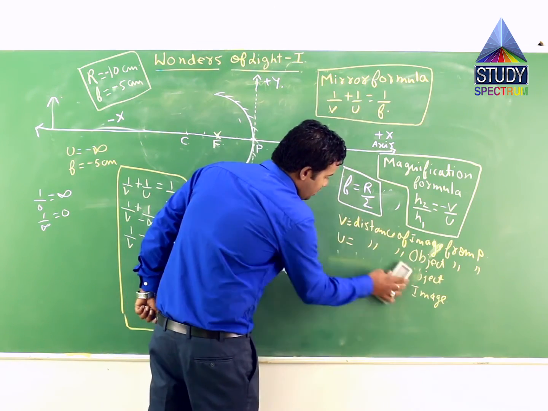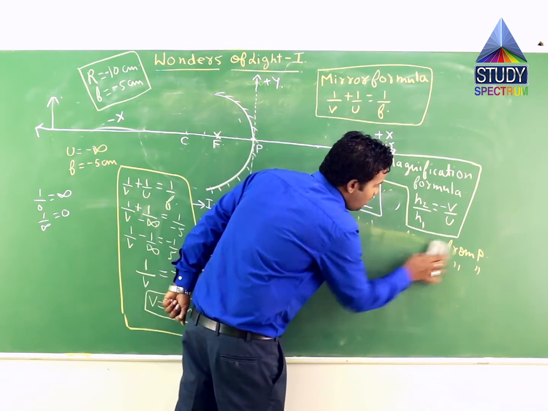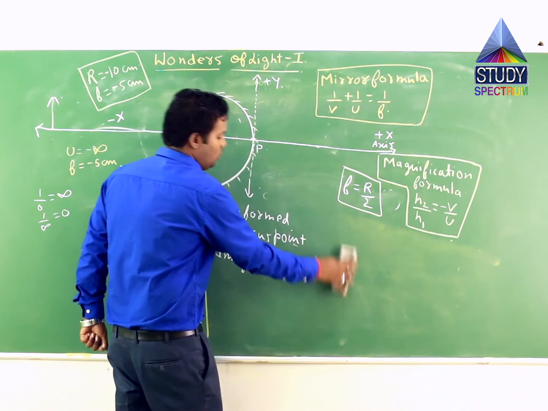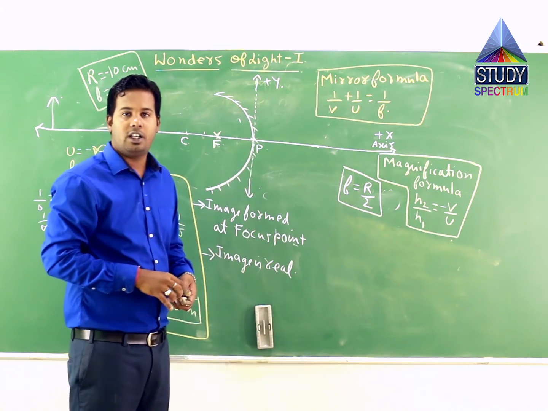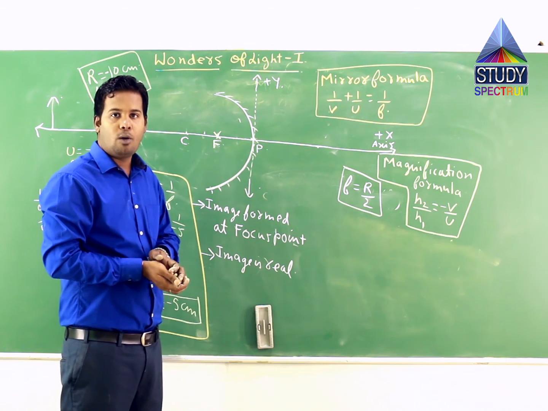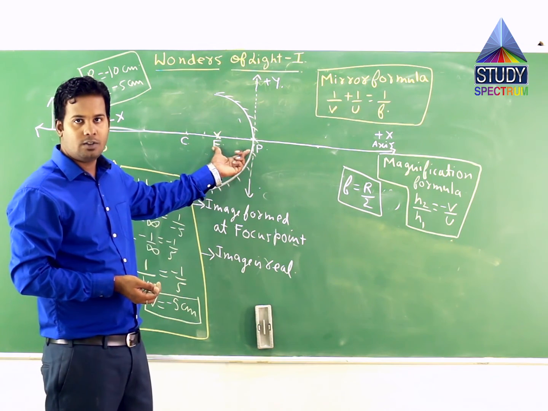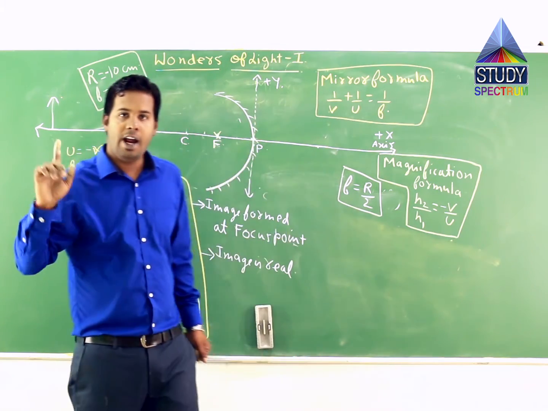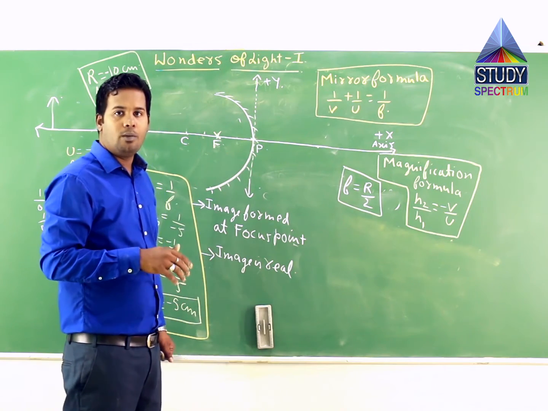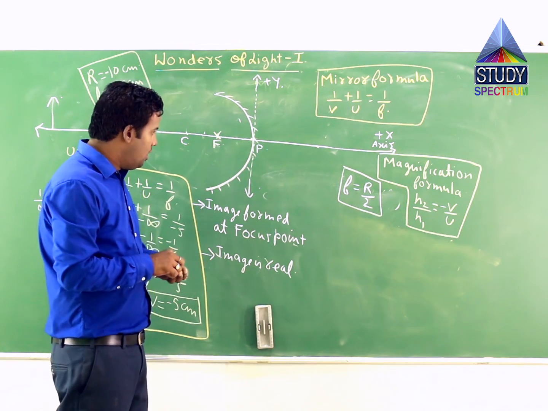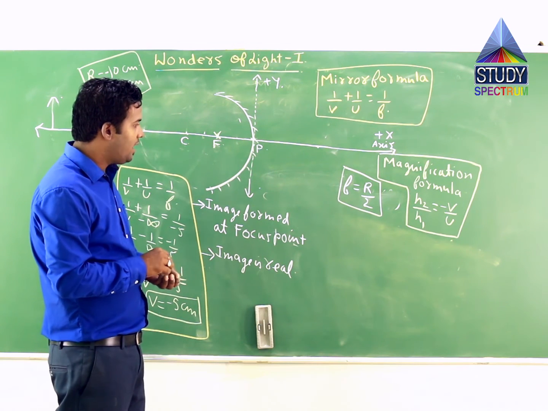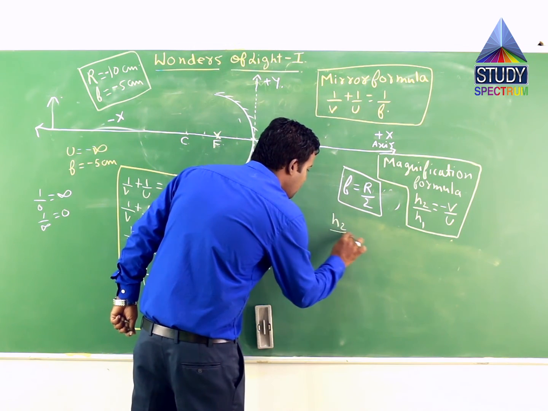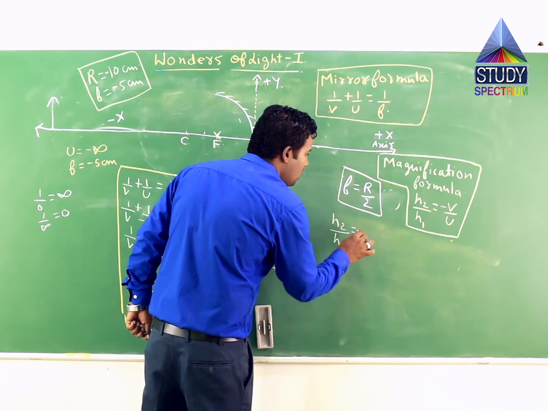Now, let me erase this part so that I can create a bit of space. I have already explained what is v, what is u, what is h2 and what is h1. v is the distance of the image from the pole, like here you can see it is coming out to -5 cm. u is the distance of the object from the pole. h2 is the height of the image, and h1 is the height of the object. Now, if I use the magnification formula, then it is h2 by h1 is equal to minus v by u.